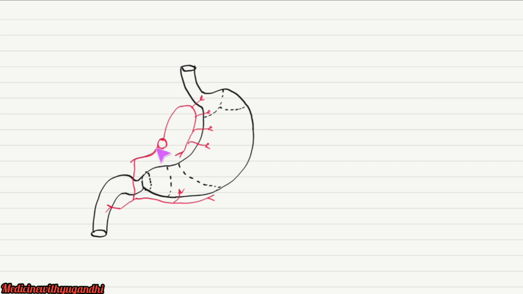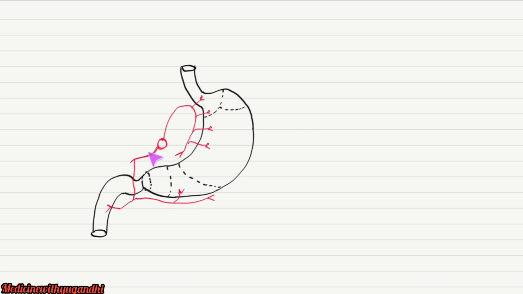From the celiac trunk arises another branch called the common hepatic artery. This common hepatic artery in turn gives a branch called the gastroduodenal artery for the stomach as well as for the duodenum. From the gastroduodenal artery arises another branch called the superior pancreaticoduodenal artery for the pancreas as well as for the first part of the duodenum. Another branch called the right gastroepiploic artery also arises from the gastroduodenal artery and it supplies the lower part of the greater curvature of the stomach.